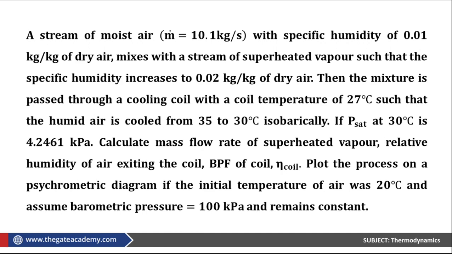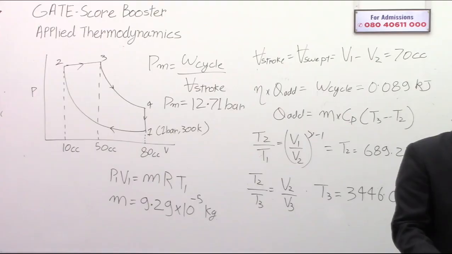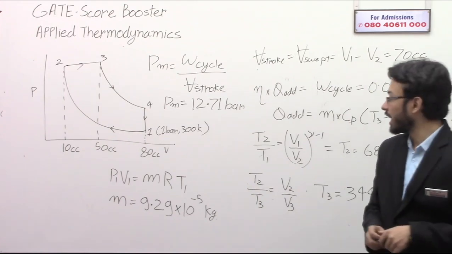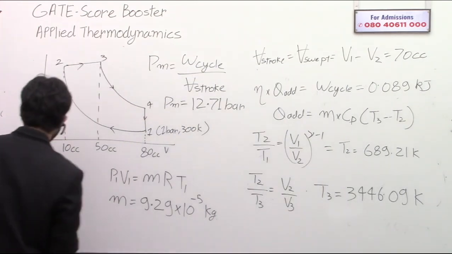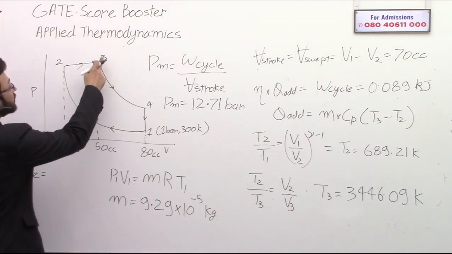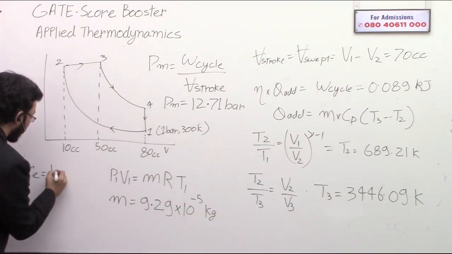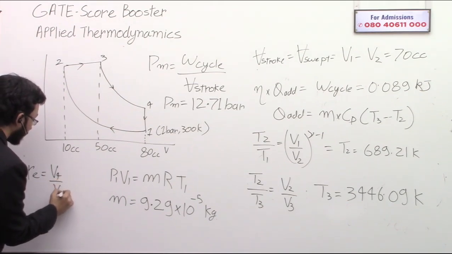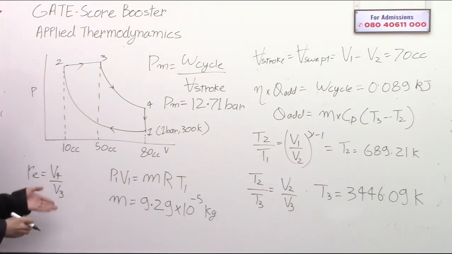Okay, how is V3 calculated? Let me come in front of you then. See, how V3 was calculated. The expansion ratio was given in the question. The expansion ratio, that is RE, is basically the ratio of V4 divided by V3. This is the definition of the expansion ratio.